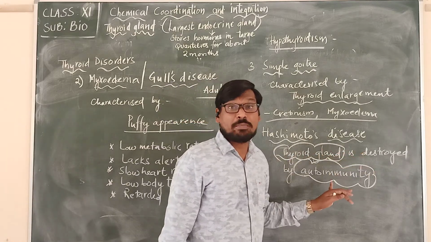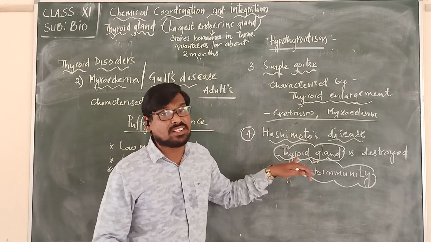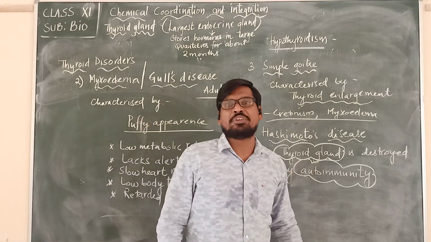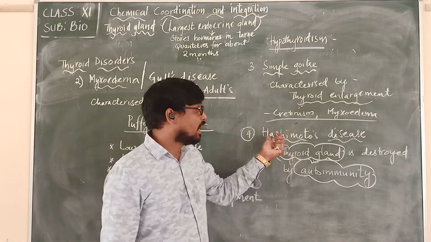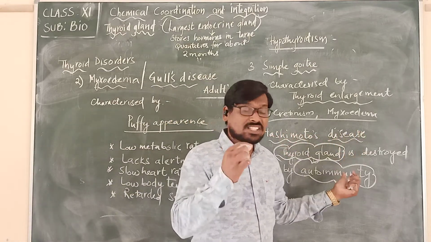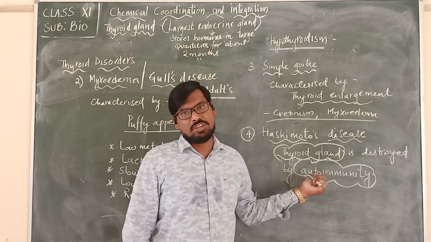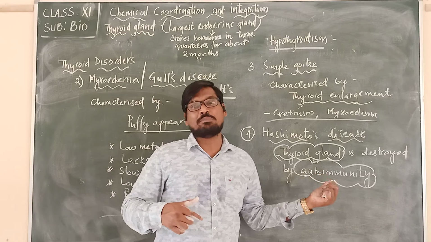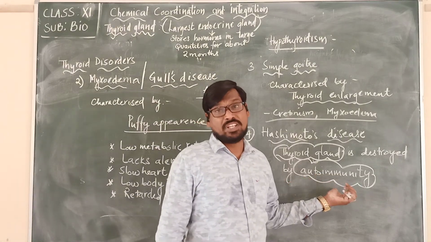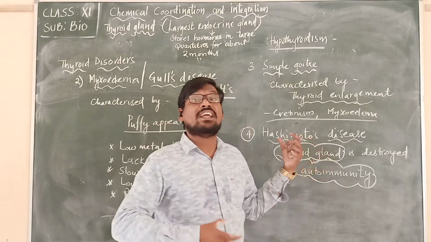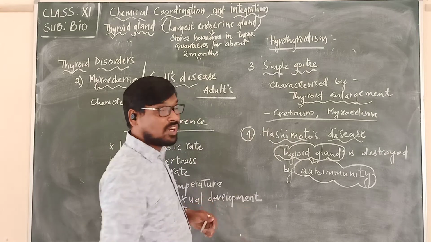Thyroid gland is destroyed by our own immune system. So when our own immune system is destroying it, the thyroid gland cannot produce the thyroxine. So it may lead to a disease which we are calling Hashimoto's disease. Such diseases are called autoimmunity. When our own immune system destroys our own body cells, it is called autoimmunity. One of it is the destruction of the thyroid gland, and it leads to a disease called Hashimoto's disease.